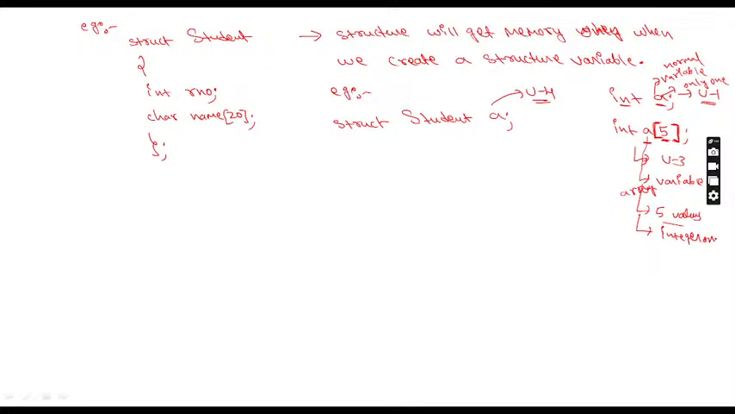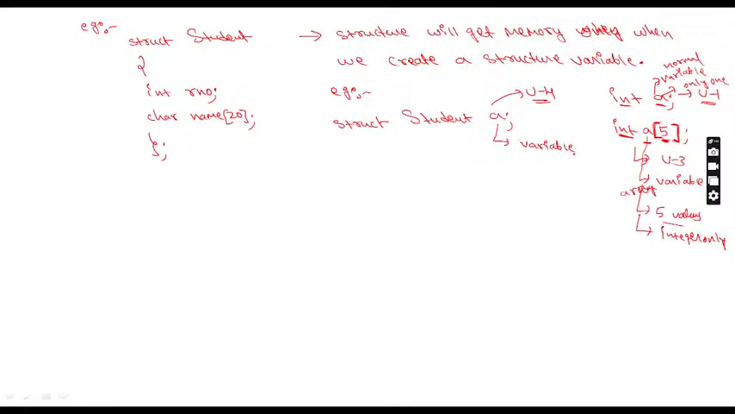Sir, how many values can we store in this A variable? 5 values. But all these 5 values are of which type? Integer only. So what is the definition of an array? An array is a collection of storing similar type of values. It means whatever type of array you created, you can only store that type of values. Now what is this A called? A variable only.